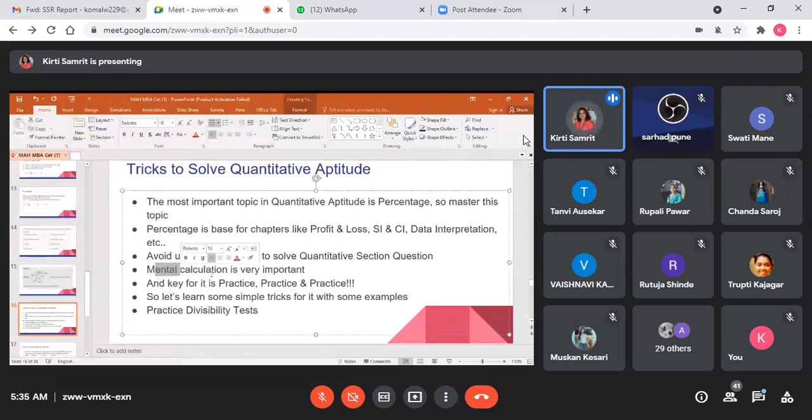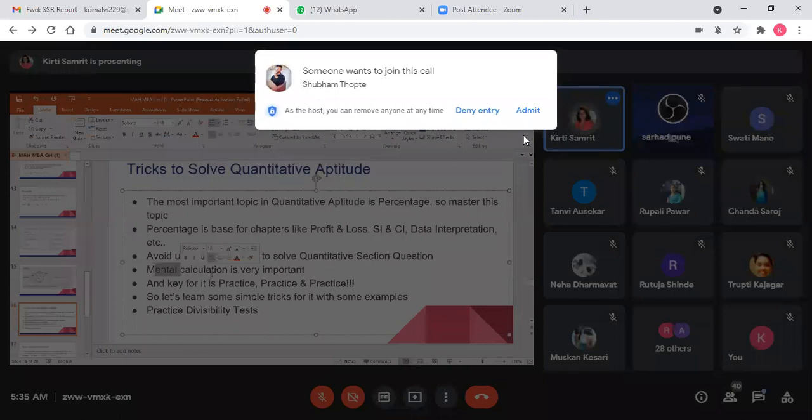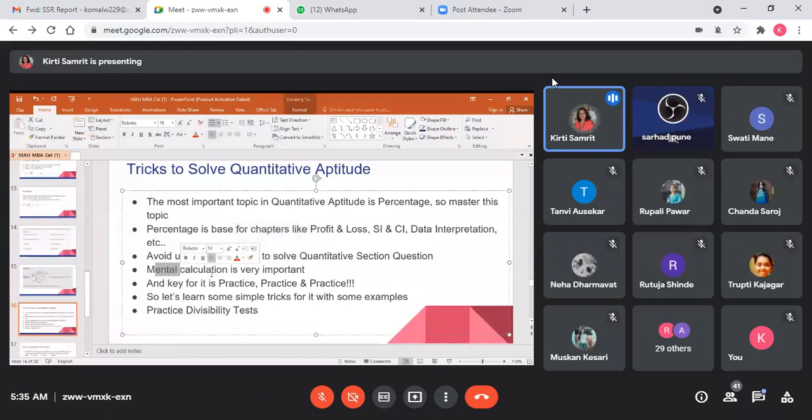Percentage. Suppose I am saying what is the 20% of 100? Immediately you should know what is the 5% of 50. What is the 2% of 25? It's the mental calculation you should do. Same solving method for data interpretation also. There is no need to write down or calculate each thing on your paper.